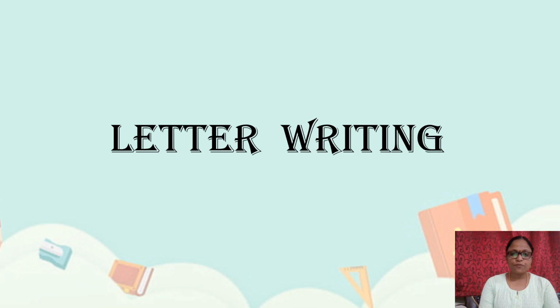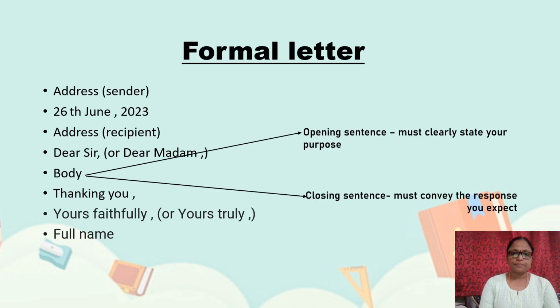Let's look at the format of a formal letter. First, the address, that is the sender's address, your address. The address is to be written in 3 lines. After the address, you should mention the date. Use the same format as given, you can just look at that: 26th June 2023.